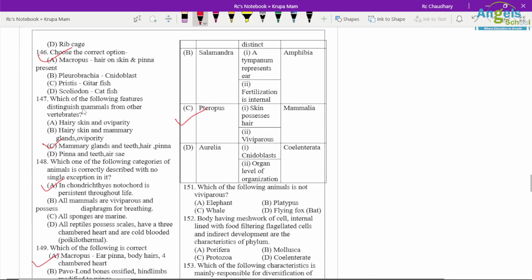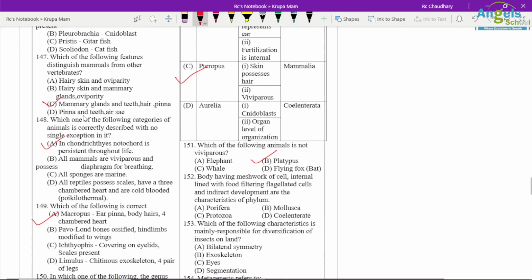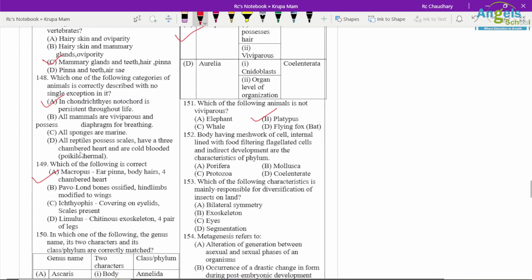Which of the following is not viviparous? Platypus is not viviparous, it's oviparous. Body having a mesh work of cells, internal lining with food filtering flagellated cells and indirect development are characteristic of porifera only.